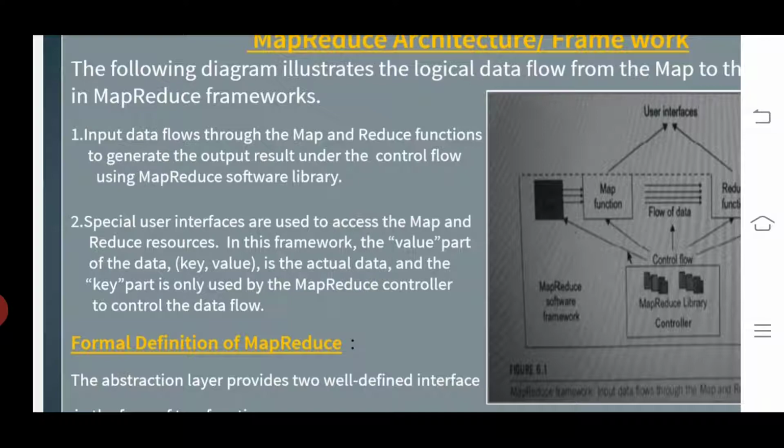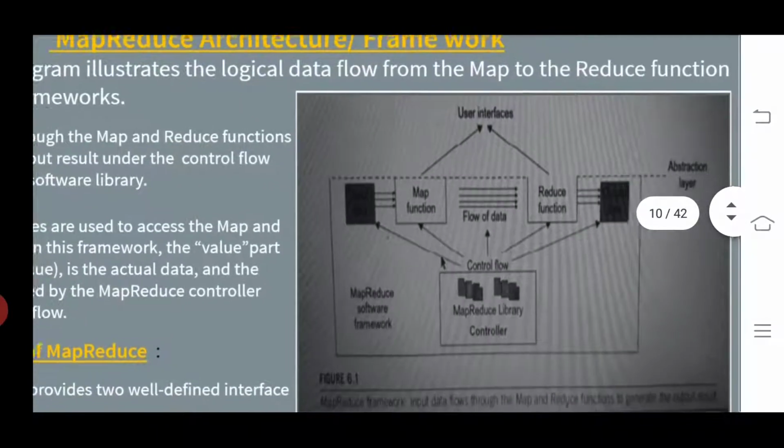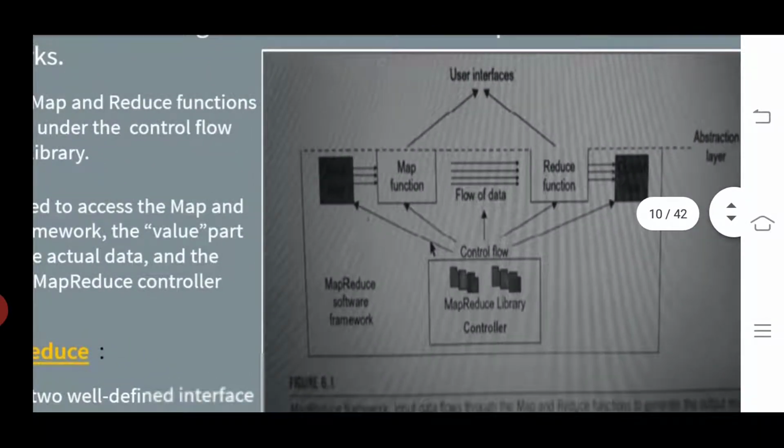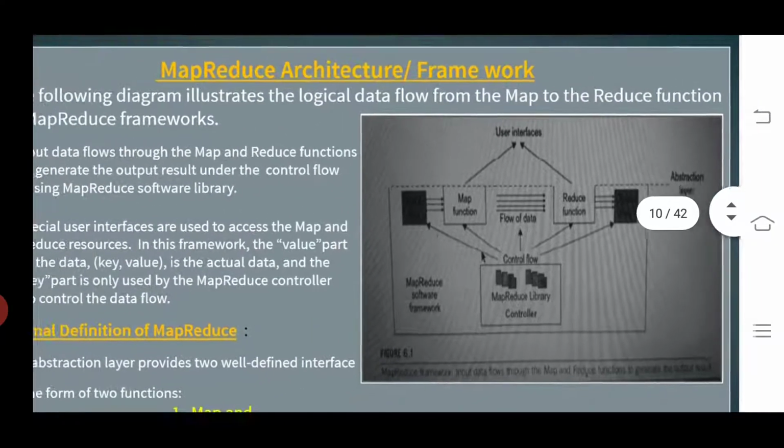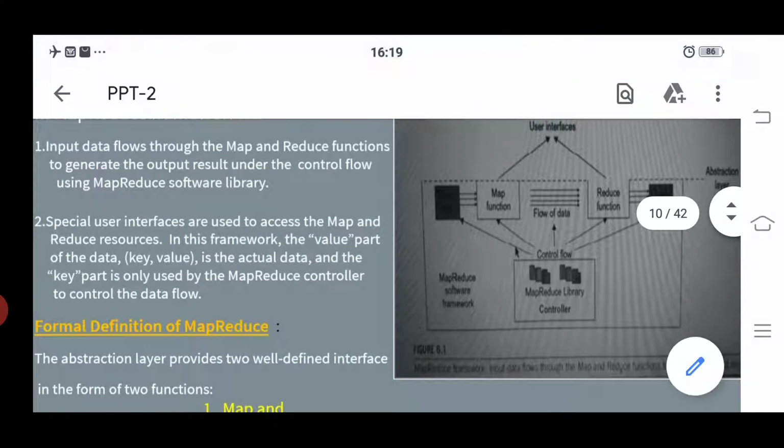The second point is the special user interface. Look at this diagram. We have some user interface here.